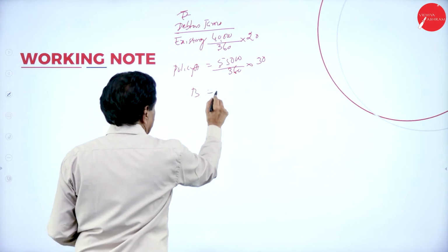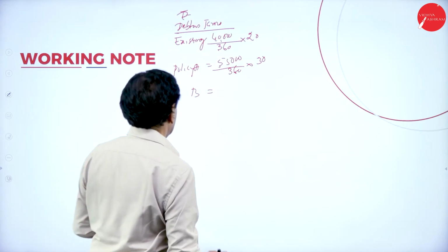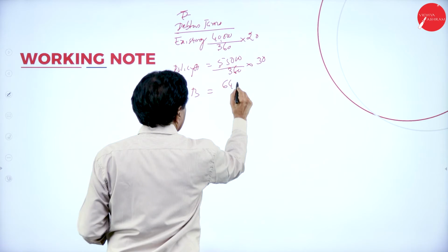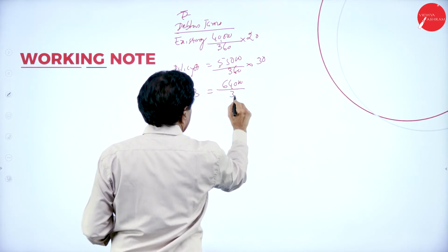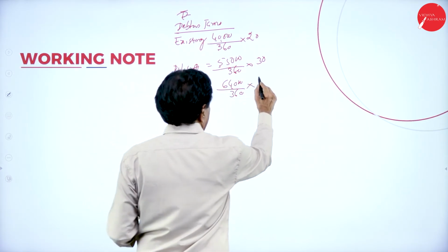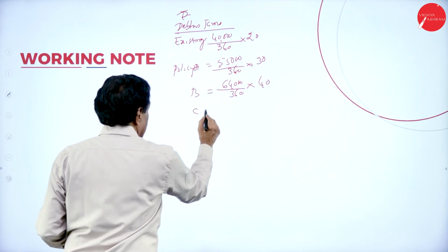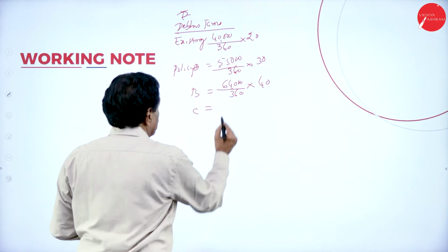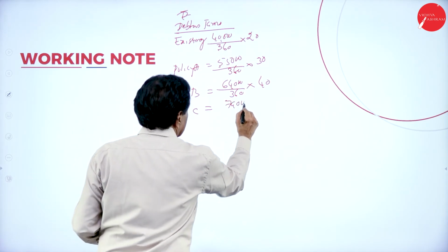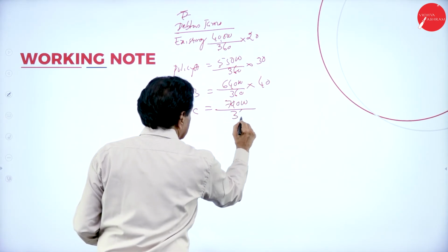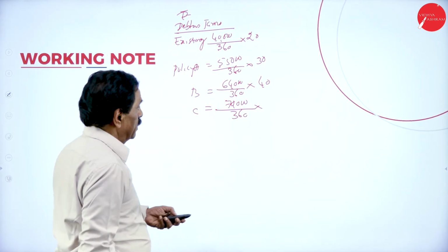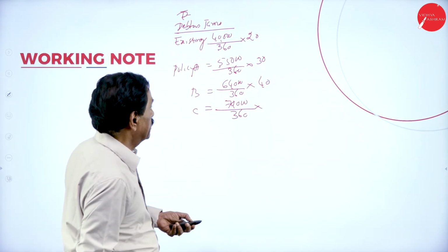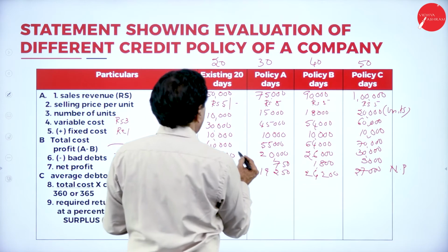Policy B, 64,000 into 360, 40 days. Policy C, 70,000 divided by number of days, 360 into 50 days.